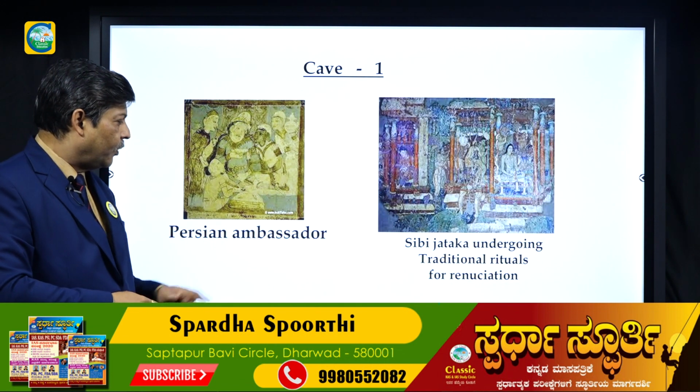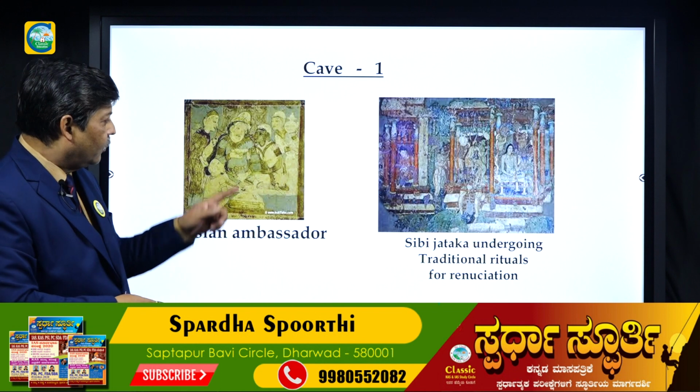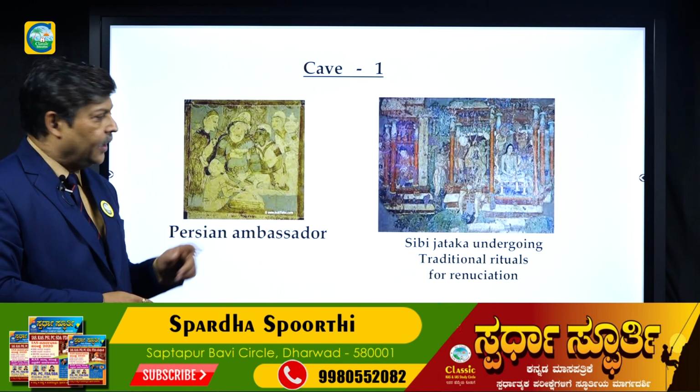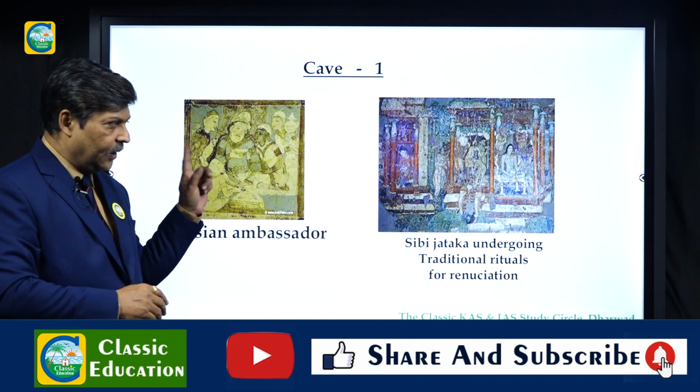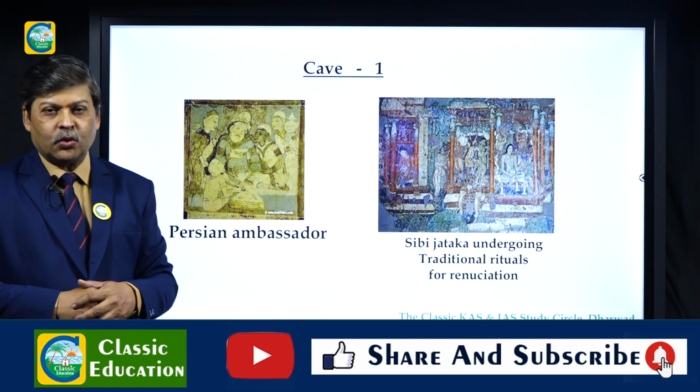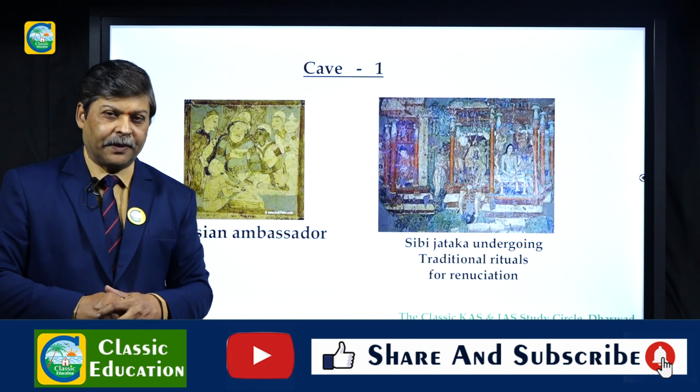And this is very important, that is about the Persian ambassador. You can see the dresses worn by him, which help in the identification. It is said that this painting belongs to the early Chalukyas of Vatapi.